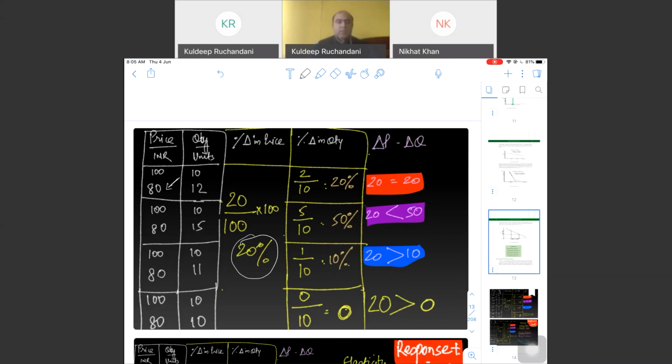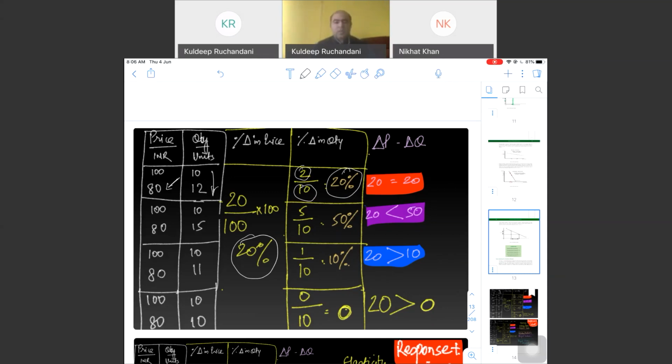Now, in the first case, how much is the change in quantity demanded? It has increased from 10 to 12. So, change in quantity demanded is 2. In terms of percentage, when we calculate, it is 20%.